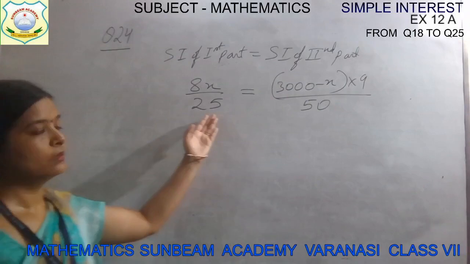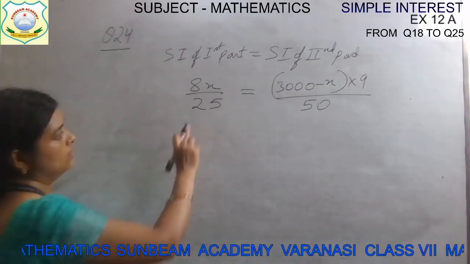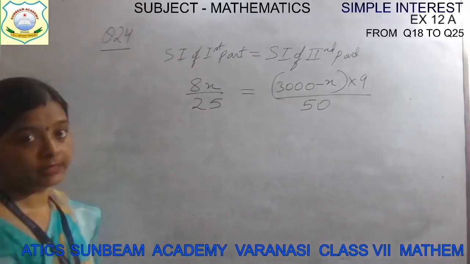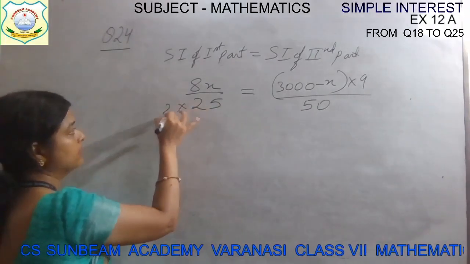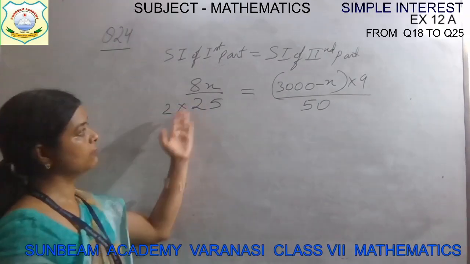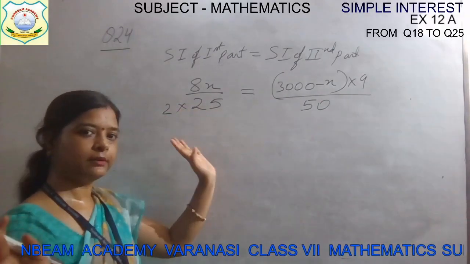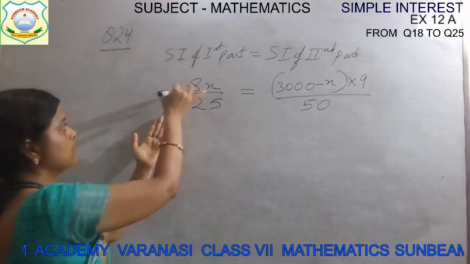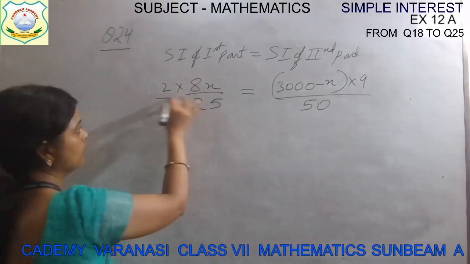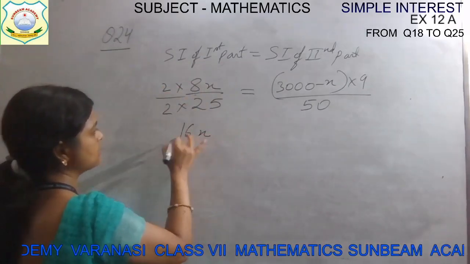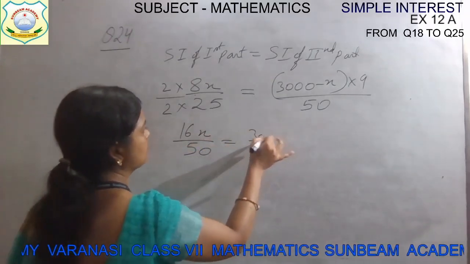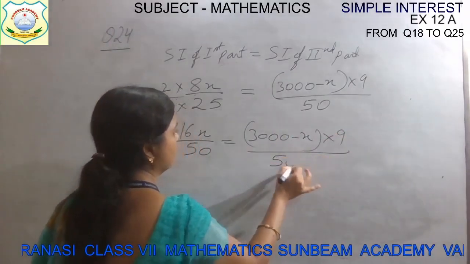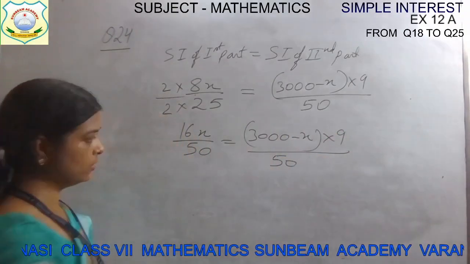Now we can simplify it more further. This is 25. Can we make it 50? We can make both denominators equal. Yes. How? By multiplying it with 2. Then it will become 50. 50 50, the denominator will cancel. So if you will make it 50 by multiplying it with 2, same number you will multiply in numerator. Okay. So this is how much? 8 twos are 16x upon 50. That is 3000 minus x into 9 upon 50. Now you can see the denominators are equal, so you can cancel them.